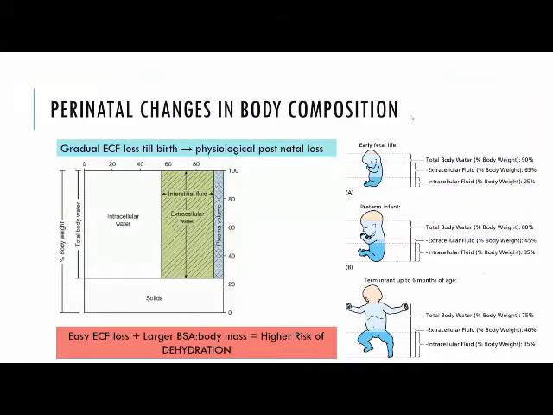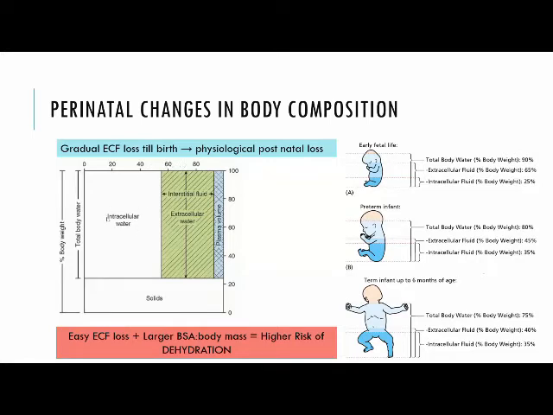Perinatal changes occur in the body of a neonate. In early fetal life, total body water, the majority of it constituted by extracellular fluid, is about 65%, whereas in the first trimester this total body water is about 90% of the total body mass. In a preterm infant, it comes down to about 80%, and in a term infant, 75%. So there is a gradual extracellular fluid loss till birth.